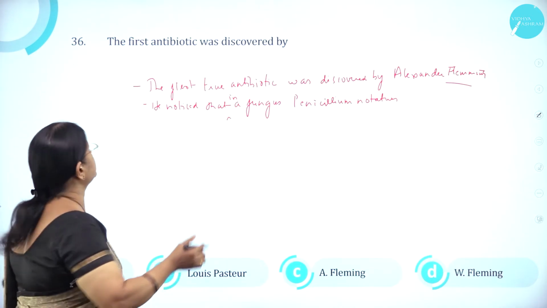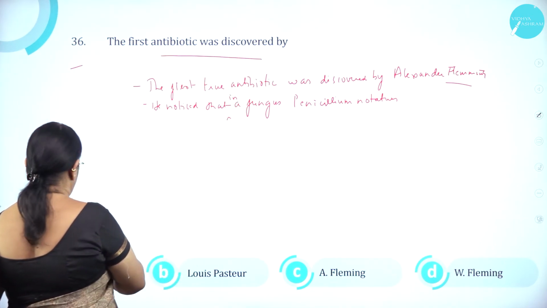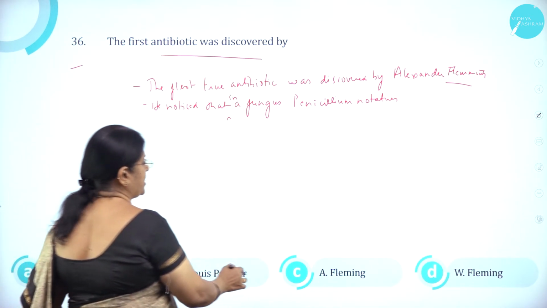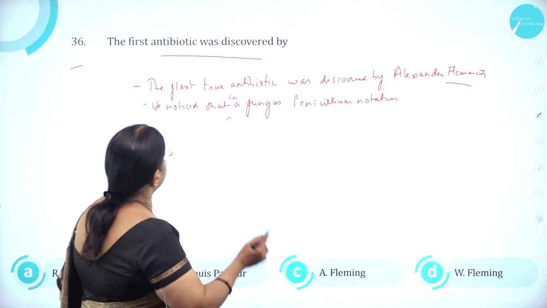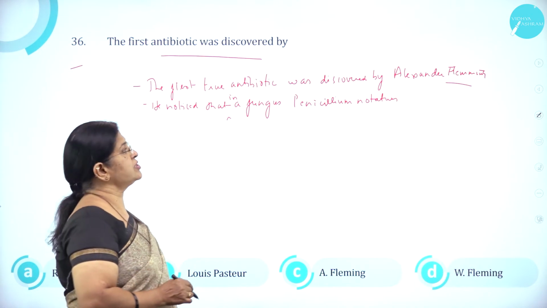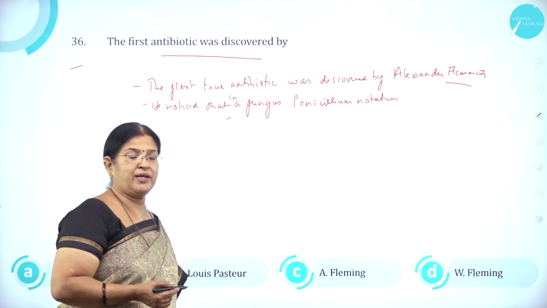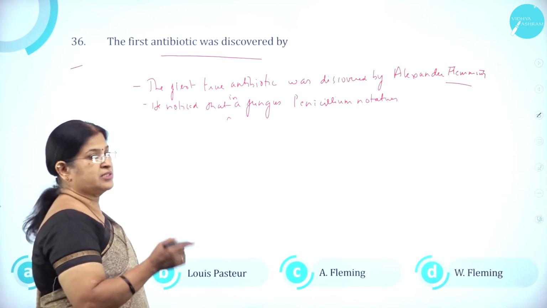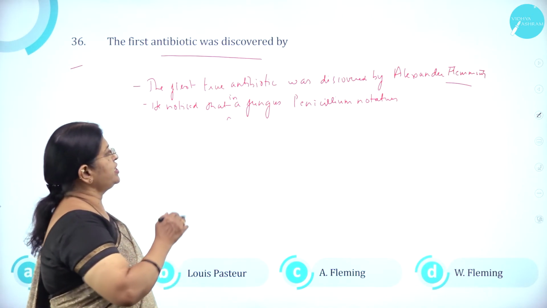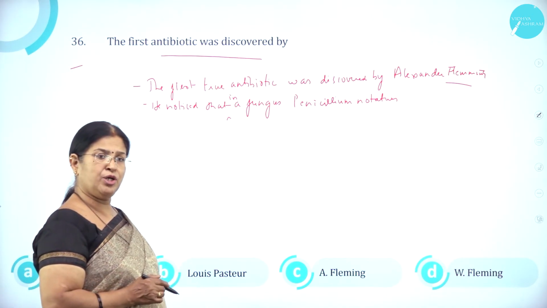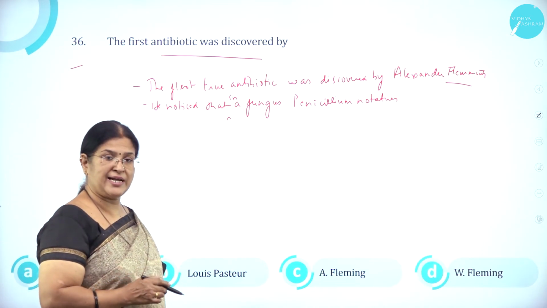Moving on to question number 36. The first antibiotic was discovered by A, R. Koch, B, Louis Pasteur, C, A. Fleming, and D, W. Fleming. The first true antibiotic was discovered by Alexander Fleming. As we all know, penicillin is the first antibiotic, which is called a wonder drug, which was noticed in a fungus called Penicillium notatum. So the first antibiotic was discovered by Alexander Fleming.